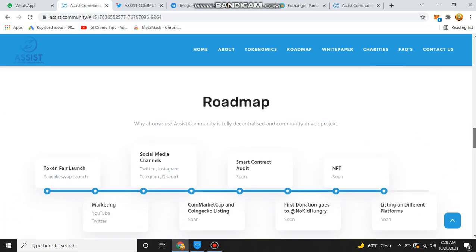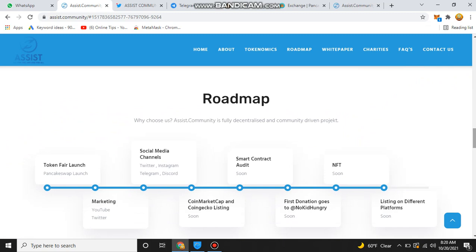The other thing is the roadmap. Basically, roadmaps are their plans that they set according to different time periods. We can get an idea of why we choose their tokens by studying their different plans and roadmaps. Assist token is a fully decentralized and community-driven token.